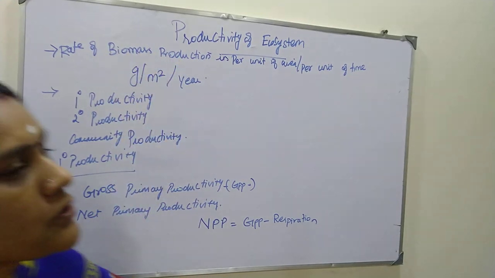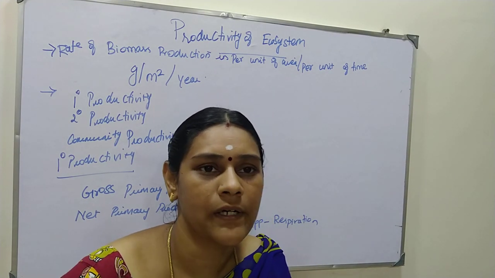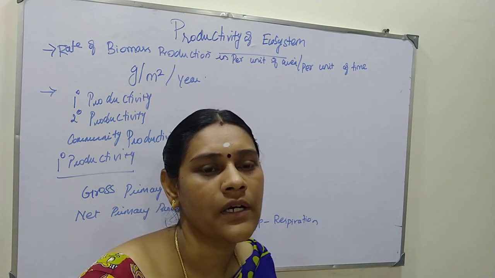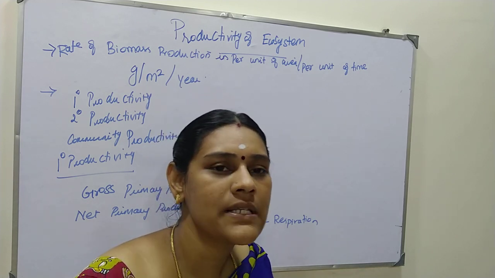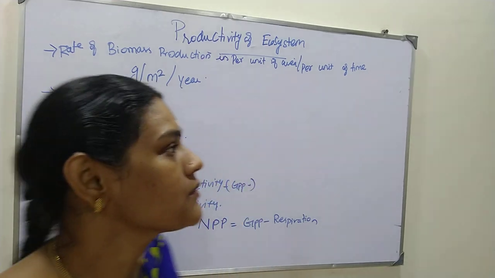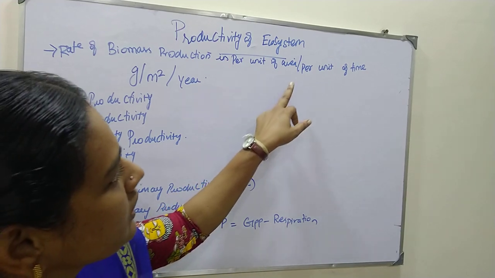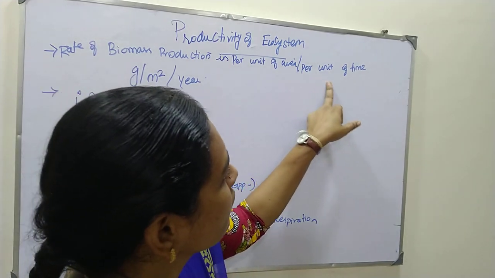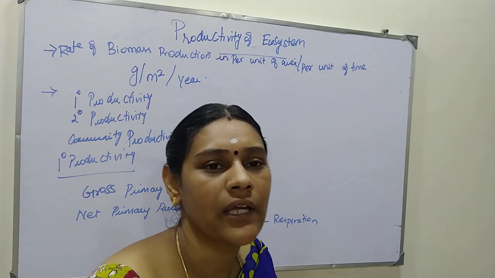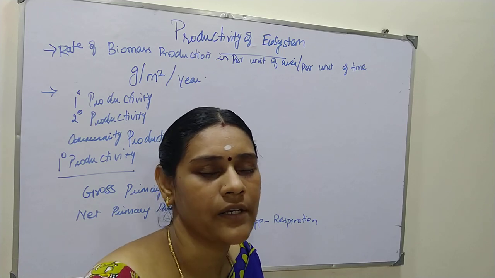The rate of biomass production. Biomass means the living material present in the population, which is also called a standing crop, that I have explained to you. So this biomass, the rate of biomass production per unit area or per unit of time, per unit of time, per unit of area, will be producing some rate of production,